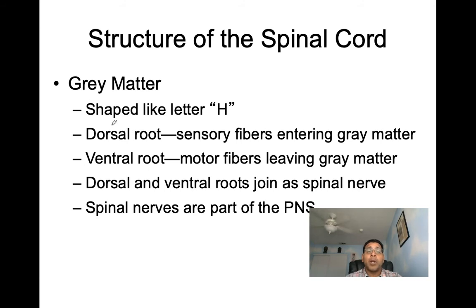The gray matter is going to have a dorsal root and a ventral root to it. So when we talk the dorsal root, we'll see that's going to contain sensory fibers that are going to be entering gray matter. Ventral root, then we'll see, is going to have motor fibers that are going to be leaving the gray matter. And when we talk dorsal and ventral roots, they're going to join to form our spinal nerves. And then spinal nerves are going to be a part of our peripheral nervous system.